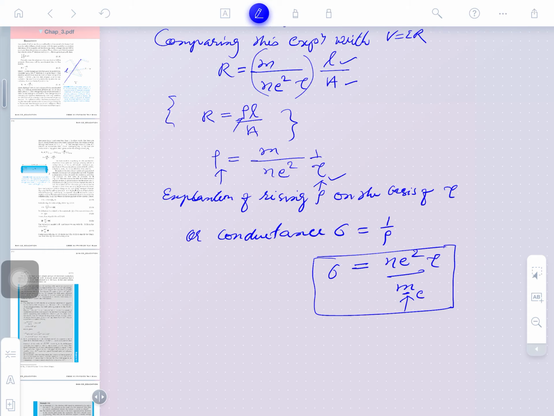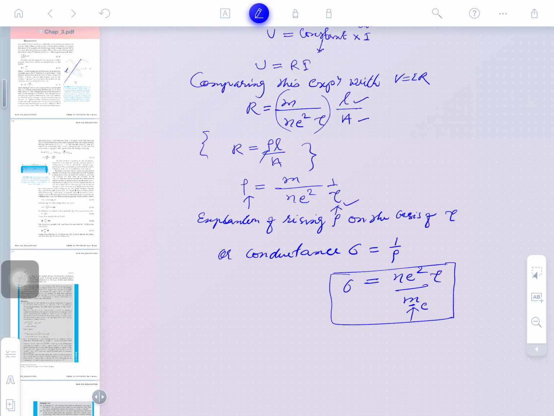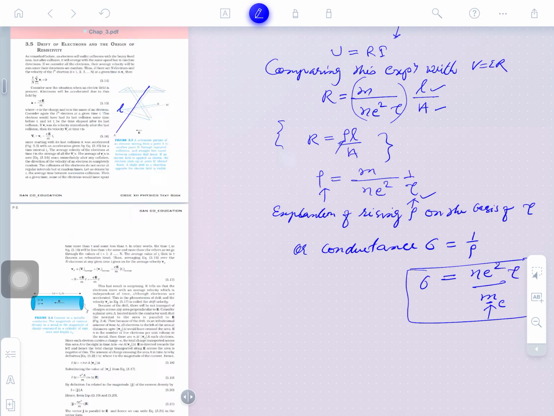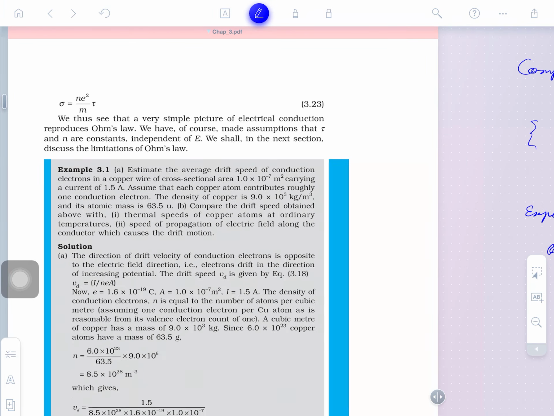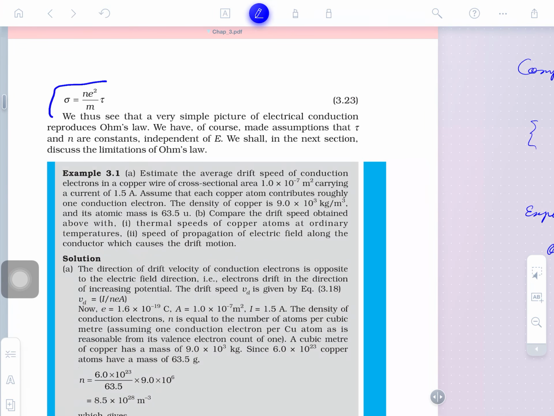So, obviously, the drift velocity you have proved here is vd equals eE tau by m. And if you forget it, in place of the electric field you bring V by L and just write it down. Is that clear, guys? So, this is the molecular approach of Ohm's law. Finally, well understood here, guys. So, you may see here what we have brought. This is the conductivity, which we have derived.